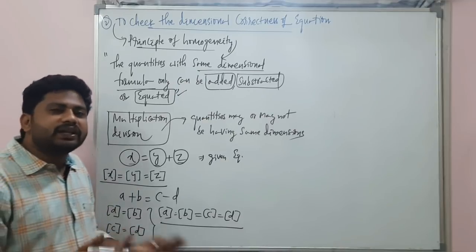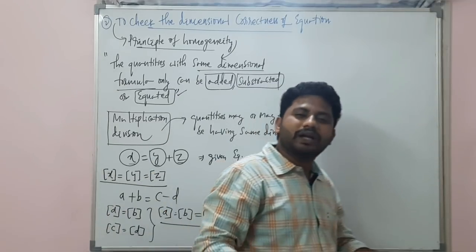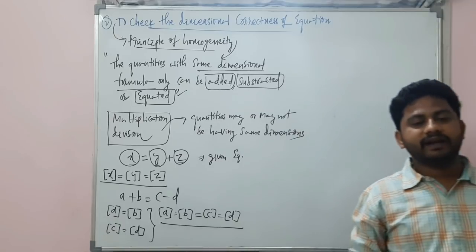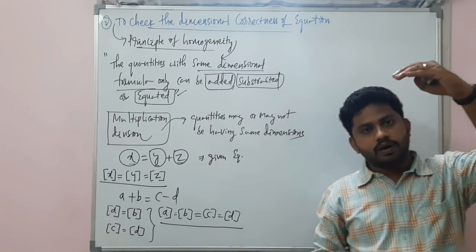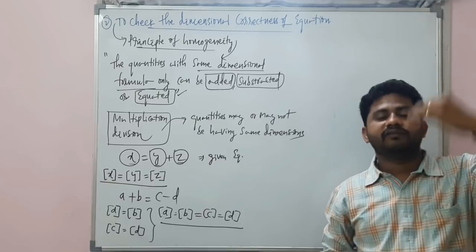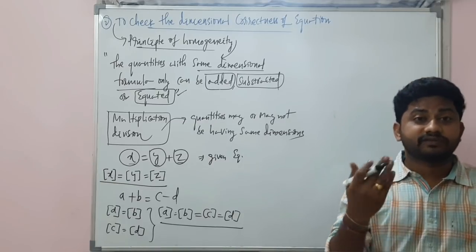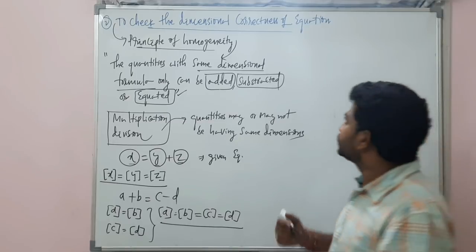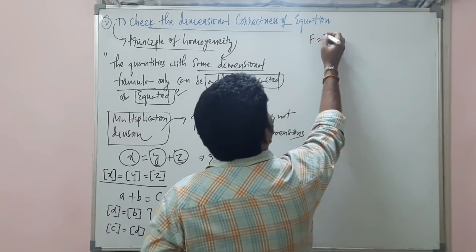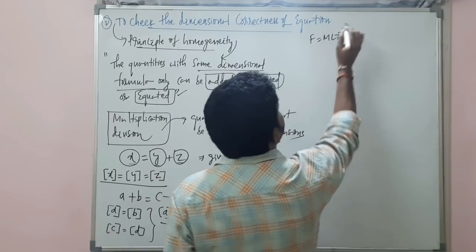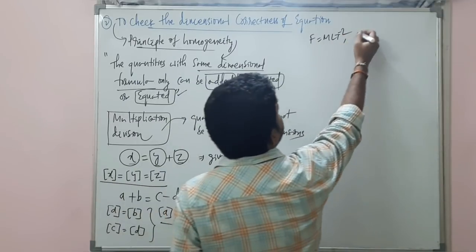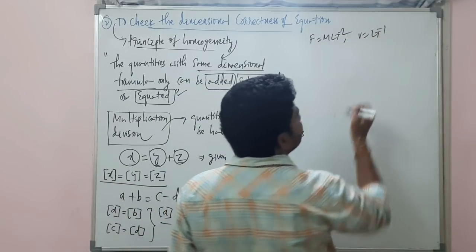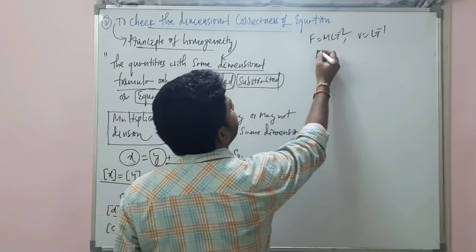For multiplication and division, there is no condition at all. You can divide the force by velocity, dimensions of the force by dimensions of the velocity. This we had already done. So let me tell you. F, dimensions of force, MLT minus 2. And dimensions of velocity, it is LT minus 1. These two can be divided.